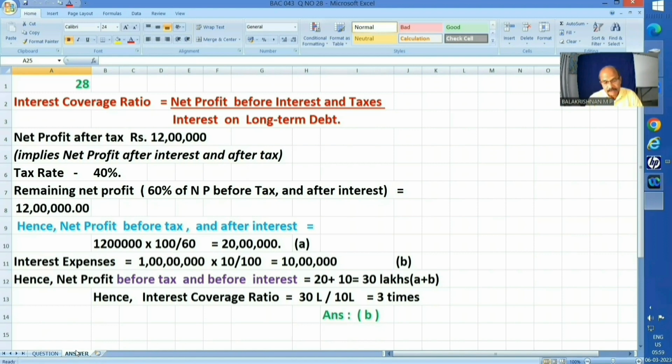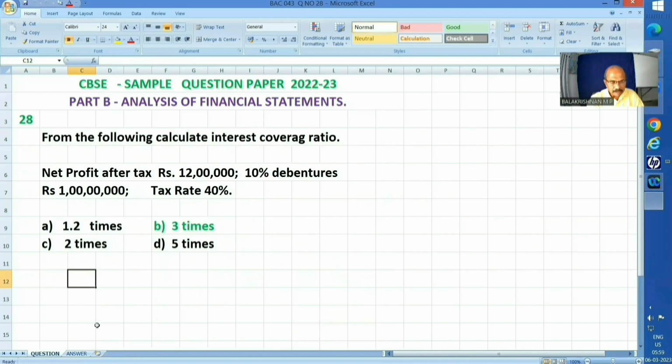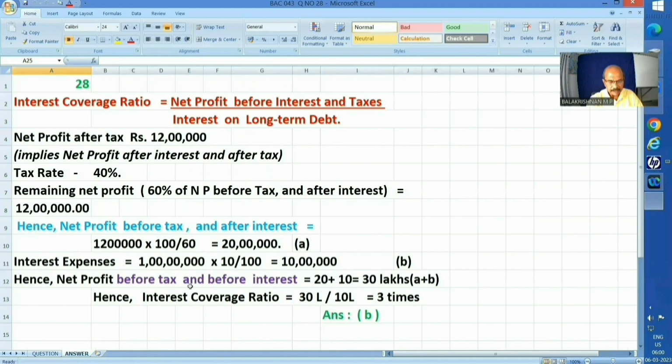What is the interest expense? Now, what is the interest obligation? On a face value of 1 crore on a long-term debt, debentures, 10% debentures, 1 crore. That means it is nothing but 10 lakhs. That is my interest obligation. Let me add it back. How much does it come to? 30 lakhs. So net profit before tax and before interest is nothing but 30 lakhs. 20 plus 10, 30 lakhs.